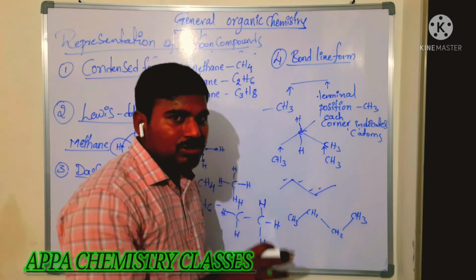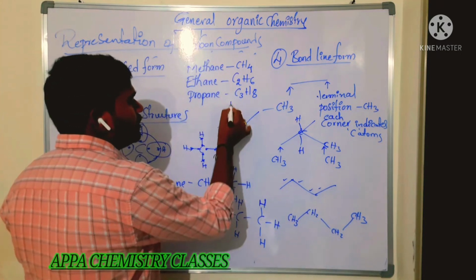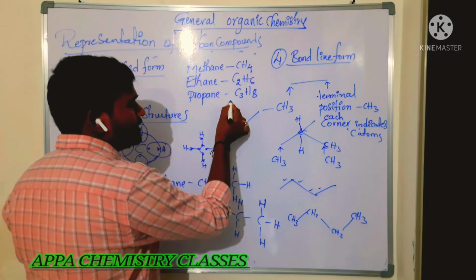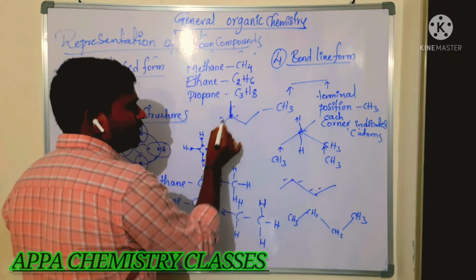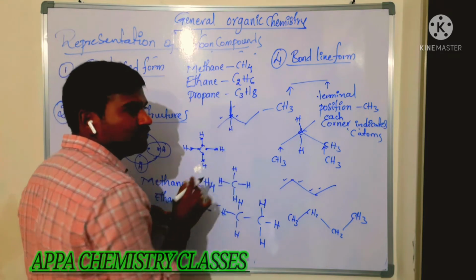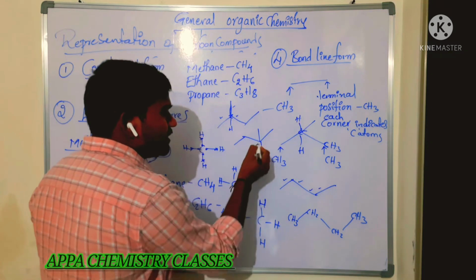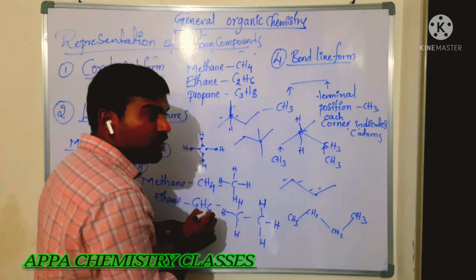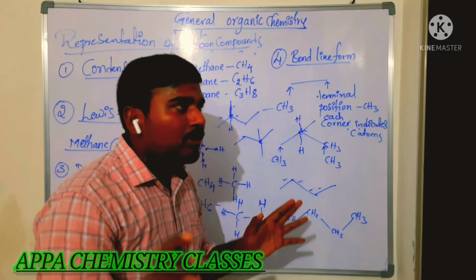That is 2 more hydrogen atoms. Is that clear? So one more I am taking. Now in this case, this carbon already has 3 bonds: 1, 2, 3. So one more hydrogen will be there. Is that clear? Now you take this one. In this case, this carbon already has 4 bonds. No need of writing any hydrogen. Is that clear? Bond line form.